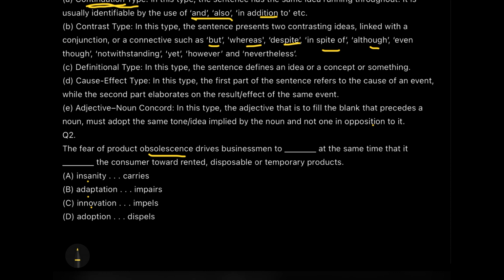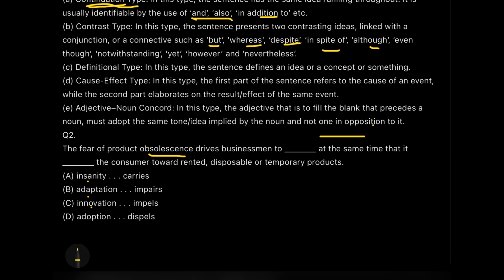Now, product obsolescence can be cured by which way? If I go with adaptation or adoption, this is a common sense type, again apply common sense. If I use the term adaptation and adoption, is it mentioned in the next part of the sentence what am I adapting or what am I adopting?